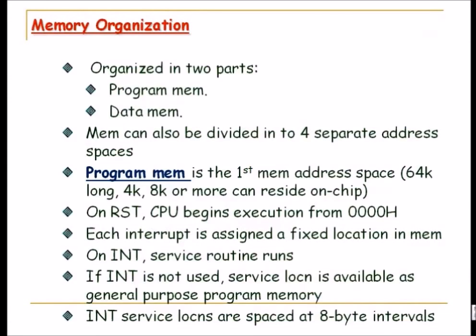And memory can also be divided into 4 separate address spaces. Program memory is the first memory address space, that is 64 kilobytes long. 4K, 8K or more can reside on chip, depending on the different versions. Basically, as I was telling, the 8051 has different versions. Intel's 8051 is having 4K, but if you go to the other compatible versions from different manufacturers, you can have 4K, 16K, 32K. But at the core, they are MCS 51 standard only. Only there is advancement and addition of memory. And then on reset, CPU begins execution from 0, that is origin.